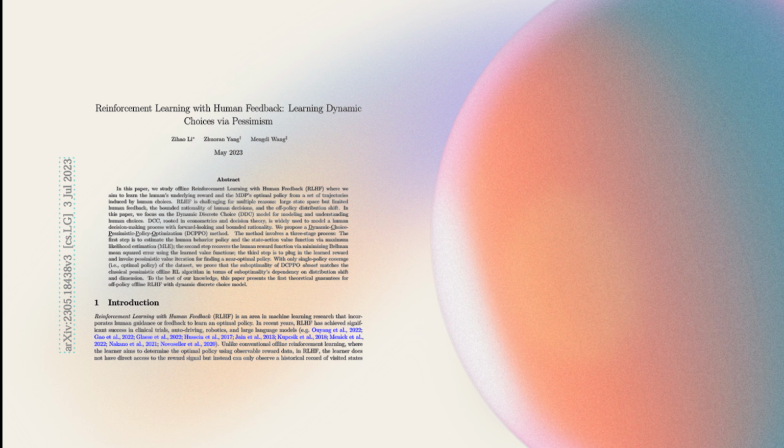In summary, this paper advances RLHF by providing a structured way to learn policies from human feedback while ensuring robustness through pessimism. The DCPPO algorithm lays a theoretical foundation for learning in cases where human rewards are indirect and sparse. While there's room for improvement, this approach moves RLHF closer to practical applications where explicitly defining a reward function is difficult or impossible.